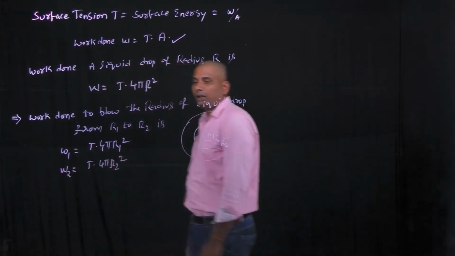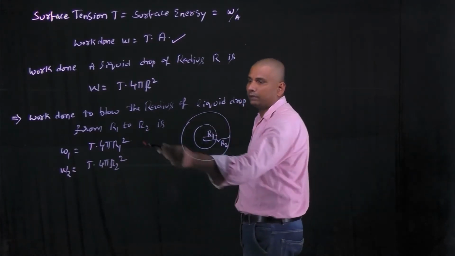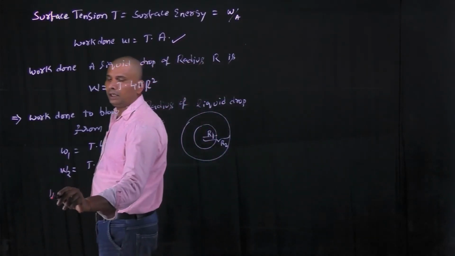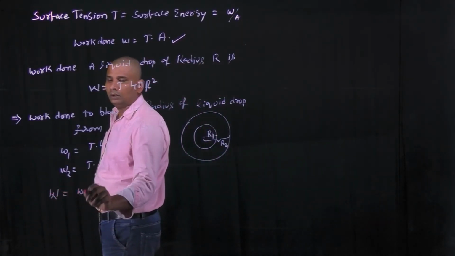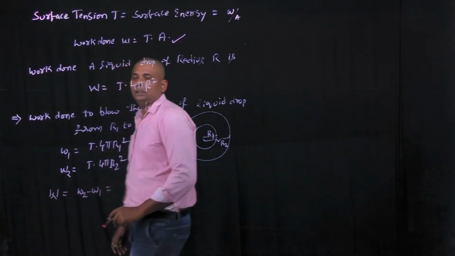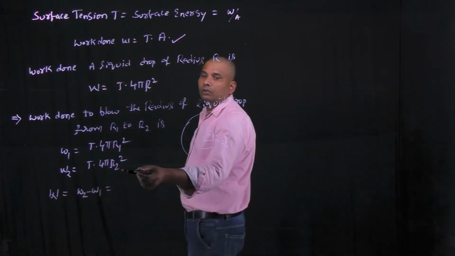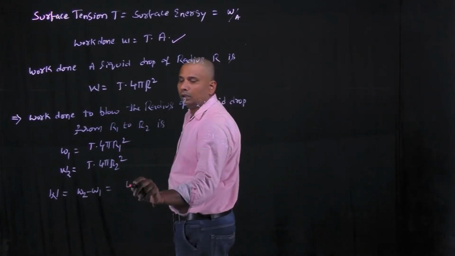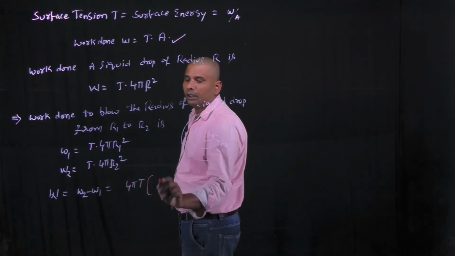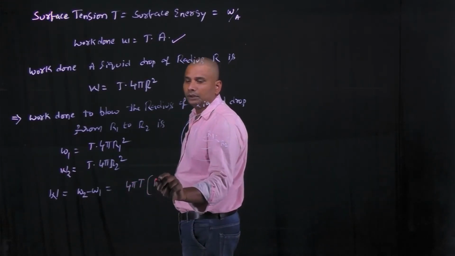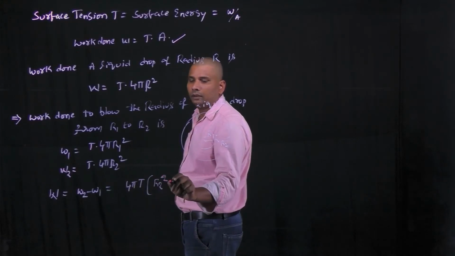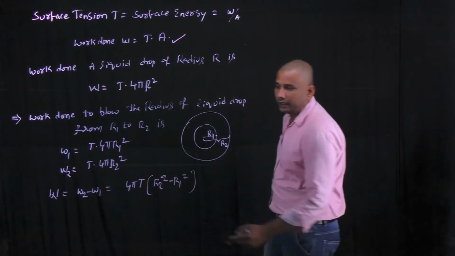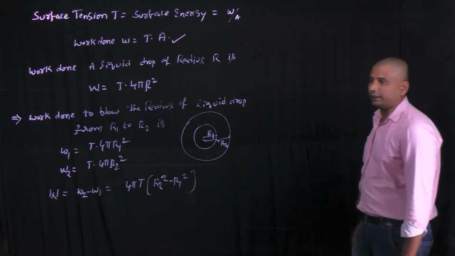Now the net work done to blow the liquid drop from radius R1 to R2 is W equals W2 minus W1, that equals T into 4 pi R2 square minus T into 4 pi R1 square. In both terms, 4 pi T is the common term. By taking it common, it is 4 pi T into R2 square minus R1 square.